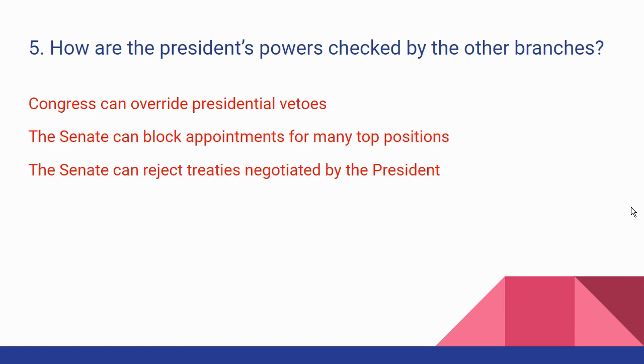The Senate can reject treaties negotiated by the president. I think it was Bill Clinton that negotiated a treaty on gun control with other countries, maybe through the United Nations, and our Senate refused to sign on to that treaty. They don't have to accept the treaty. Presidential actions are subject to judicial review. In other words, if the president, let's say, submits an executive order and someone challenges that executive order in the courts, the judges can say it's unconstitutional and reject that.